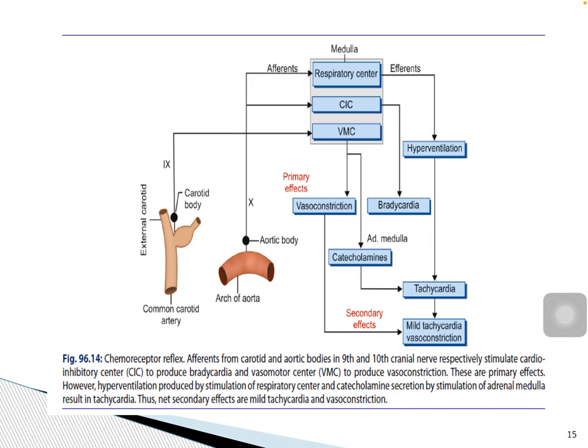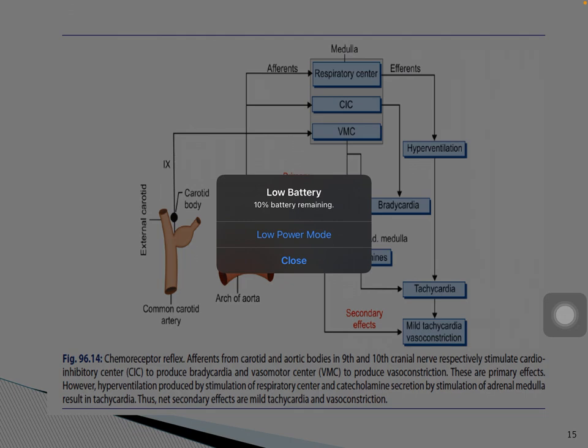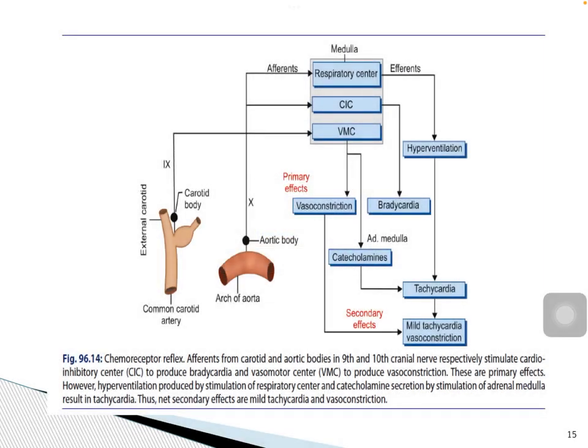Whenever pressure decreases, the blood flow decreases, resulting in decreased oxygen content and excess of carbon dioxide and hydrogen concentration. So these factors stimulate the chemoreceptors, which send impulses to stimulate the vasoconstrictor center. Blood pressure rises and blood flow increases. And the chemoreceptors play a major role in maintaining the respiration rather than the blood pressure.